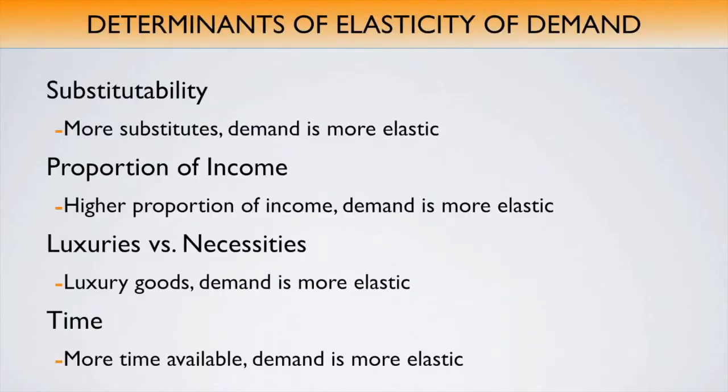So what are the determinants of elasticity? First, substitutes. With more substitutes available, consumers have more alternative options. So when there is a change in price, there is a greater percentage change in quantity demanded, making the demand more elastic. The broader the definition of market, the more elastic the demand. The greater the proportion of income needed to buy the good, the more elastic demand will be. Consumers will be more sensitive to changes in prices because the price change can result in thousands of dollars difference.